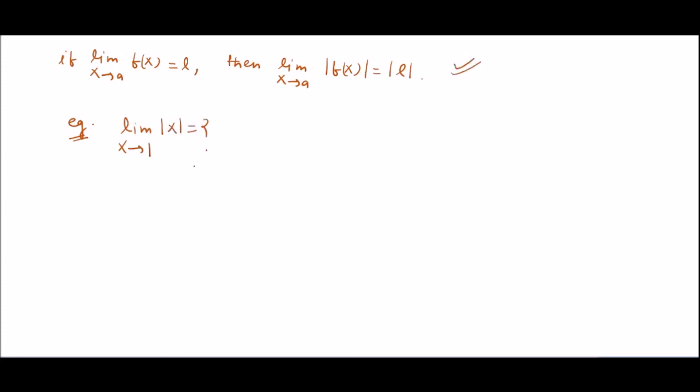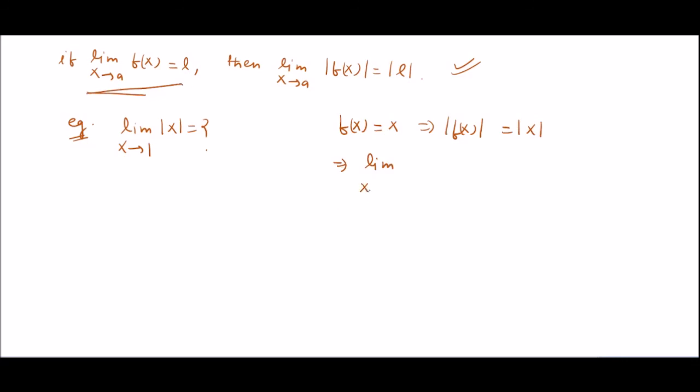For this, we will consider f of x as x, which implies mod of f of x as mod of x.